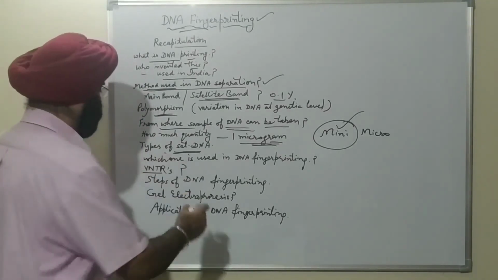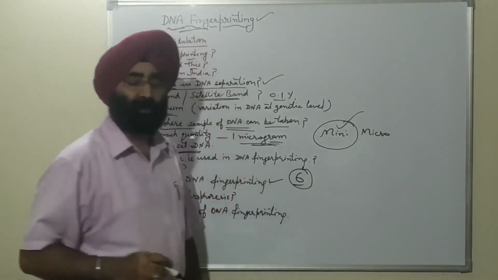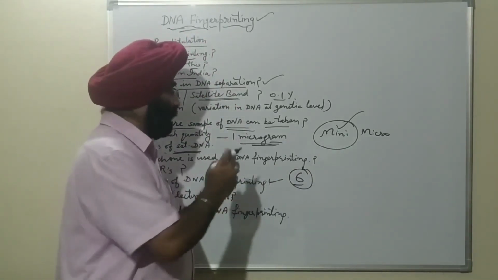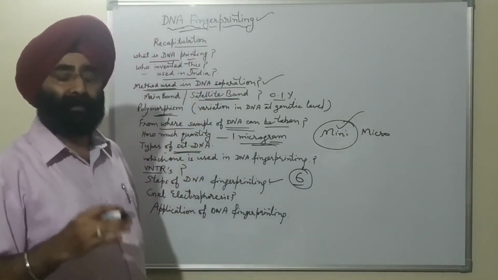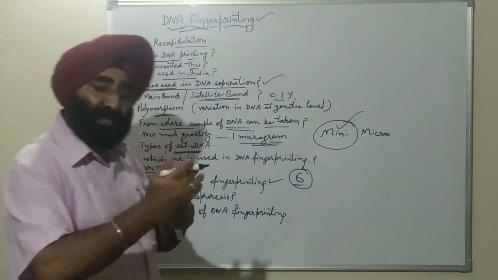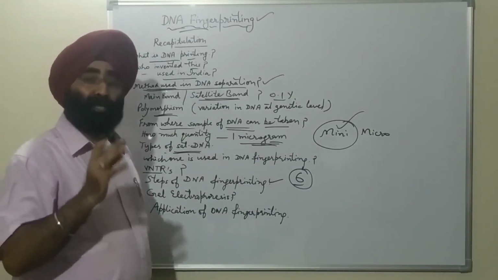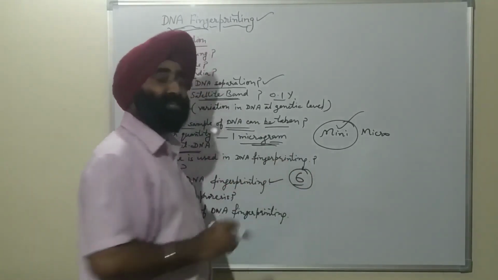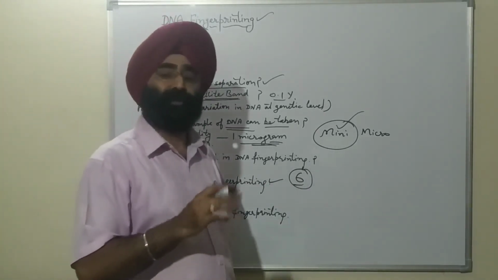What are the steps of the DNA fingerprinting? There are 6 steps. I have told you. First step is the isolation or extraction of the DNA. Second step is cutting by the restriction endonuclease. Third step is gel electrophoresis technique, separation of the restricted fragments. Fourth is the blotting, Southern blotting. Fifth is the hybridization. And sixth step, the last step, is the autoradiography.